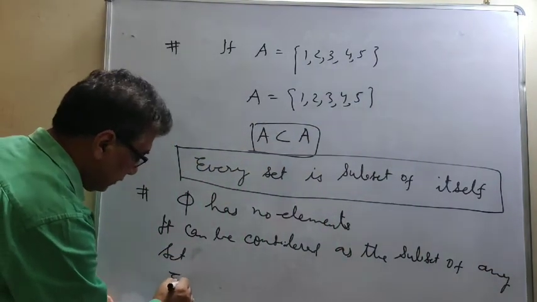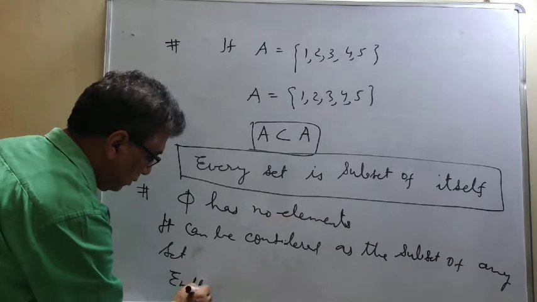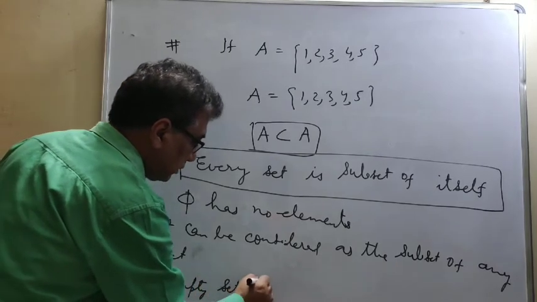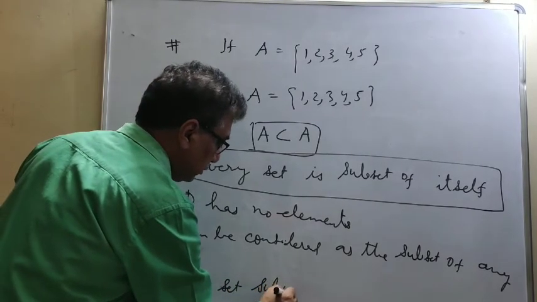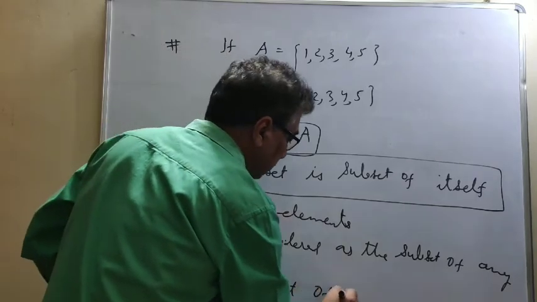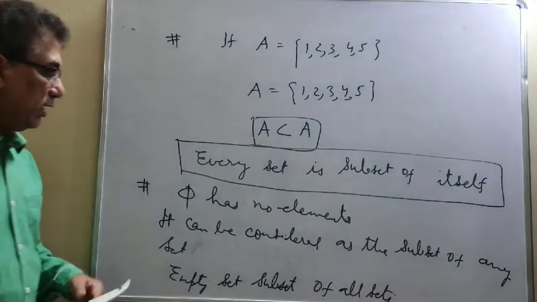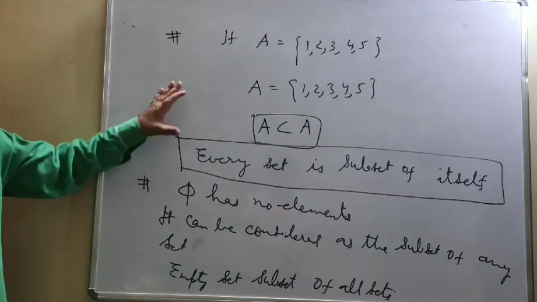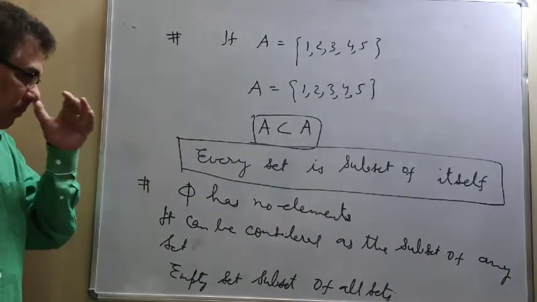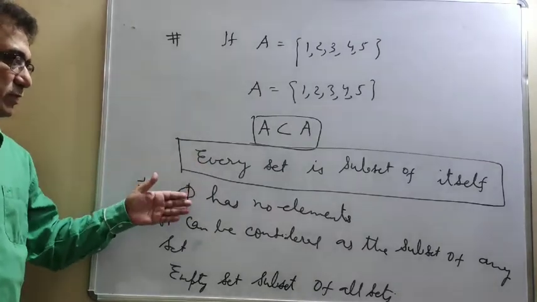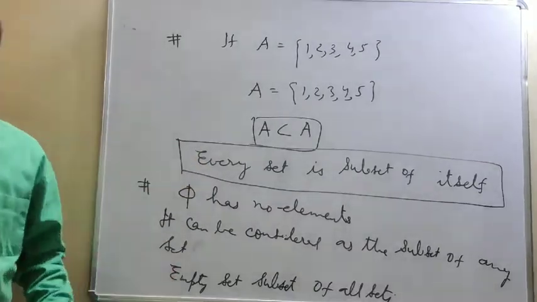So the empty set is a subset of all sets. So these are the two extreme conditions for subsets to take place. Okay, and other types of subsets vary in between these two.